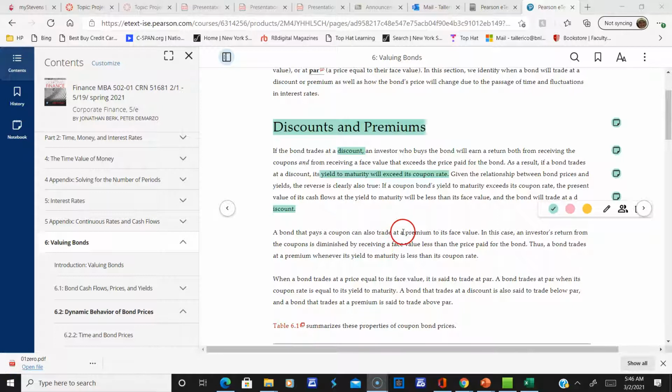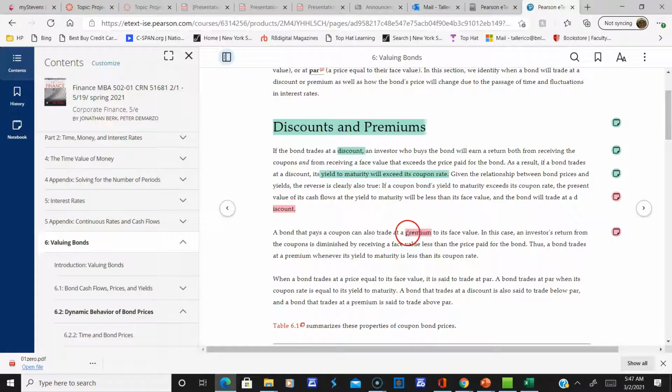All right, so then there's the other concept, of course, of a bond trading at a premium, which is above par. Now, the reason bond prices are moving like this is because interest rates in the economy are changing, which is forcing bond prices to change also. So you may have a lower or a higher coupon rate on a new issue of bonds, let's say. So therefore, if you have this new issue and the current interest rates are higher or lower, the price of the bond you own is going to change, right?